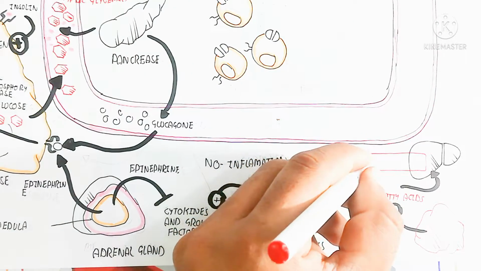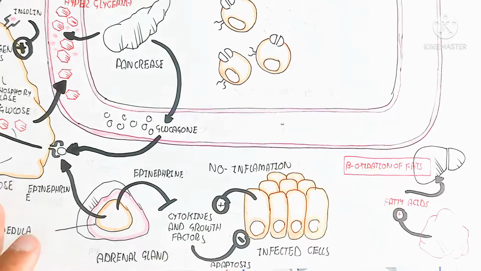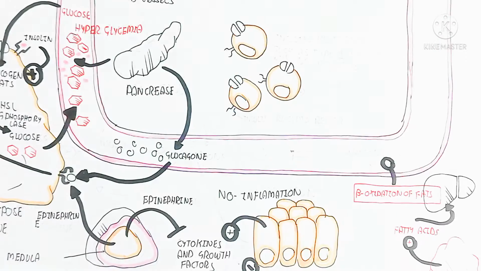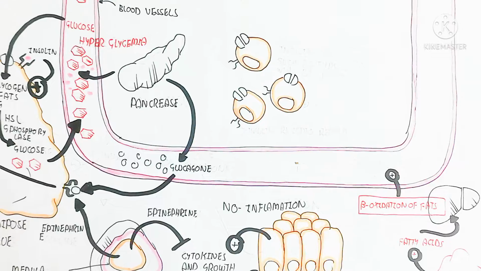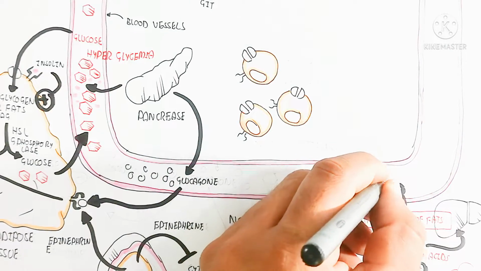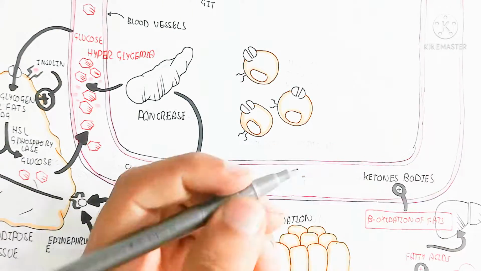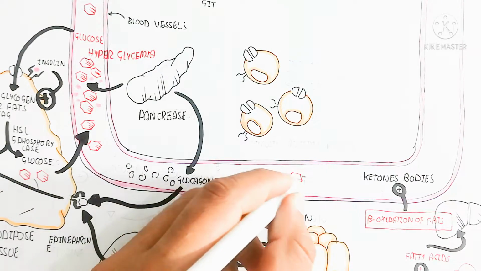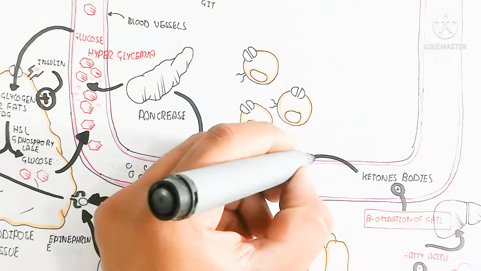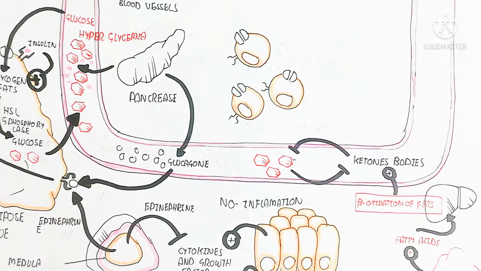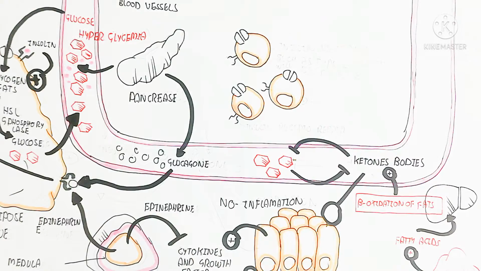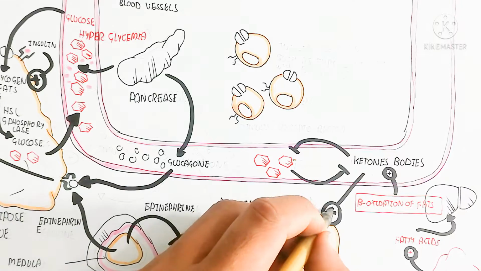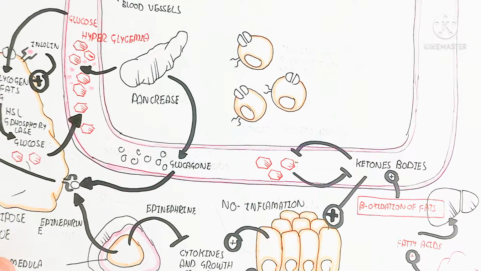While here the adipose tissue produces the fatty acid with the passage of time, and this adipose tissue produces the fatty acid and glycerol, which will move into the liver. After the beta oxidation, the liver produces the ketone bodies, and these ketone bodies are the alternate form of the glucose, because they are water soluble like glucose, and that will lead to inhibit the glucose, while when hyperglycemia occurs it will inhibit the ketone body.